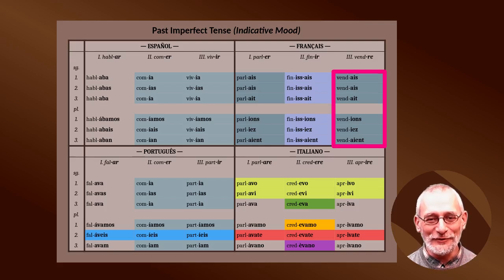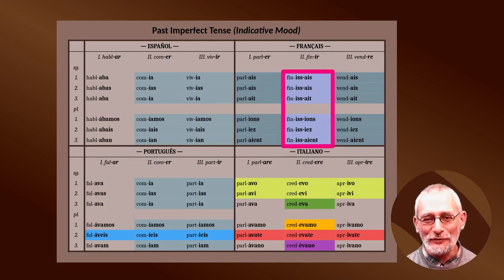We can see that the pronunciation in the singular is identical for all persons, and the pronunciation of the third person plural is the same as well. If we look at the second group of French verbs, we can observe one phenomenon here that appears in some other forms, in some other tenses in French.